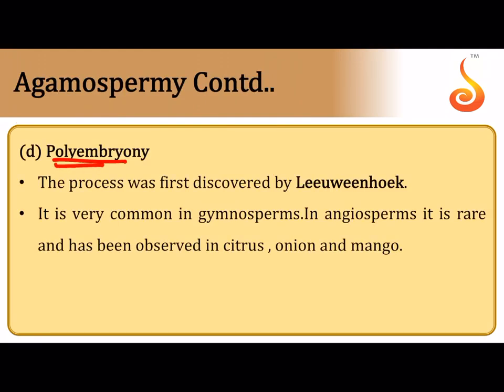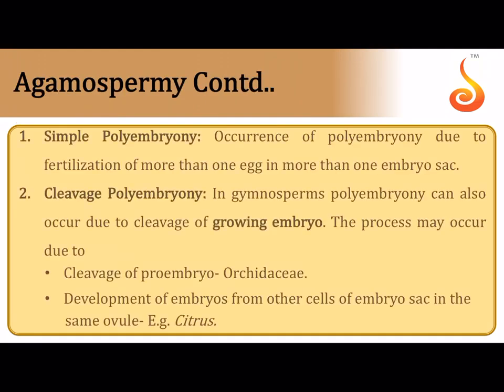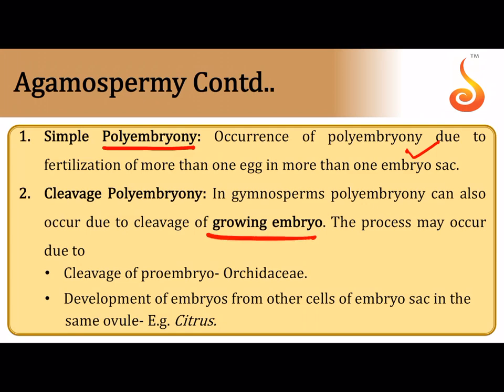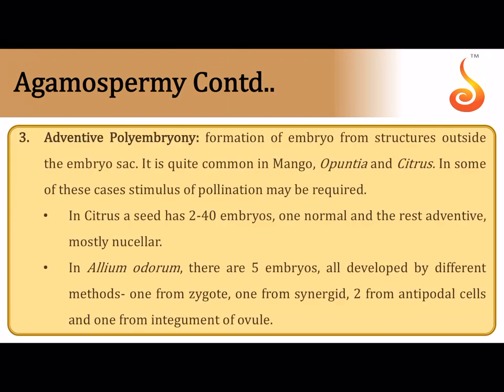So polyembryony is when there are many embryos developing inside the ovule. Like for example, in simple polyembryony, suppose an ovule has more than one embryo sac. It's actually a case of false polyembryony, because an ovule has more than one embryo sac, so obviously you will expect more than one embryo. Cleavage polyembryony is where one embryo splits into two, like in the case of Orchidaceae and even in Citrus. It may happen when the embryo is dividing at a certain stage, and then it breaks into two parts, and each of them takes shape as its own embryo. This is called cleavage polyembryony.